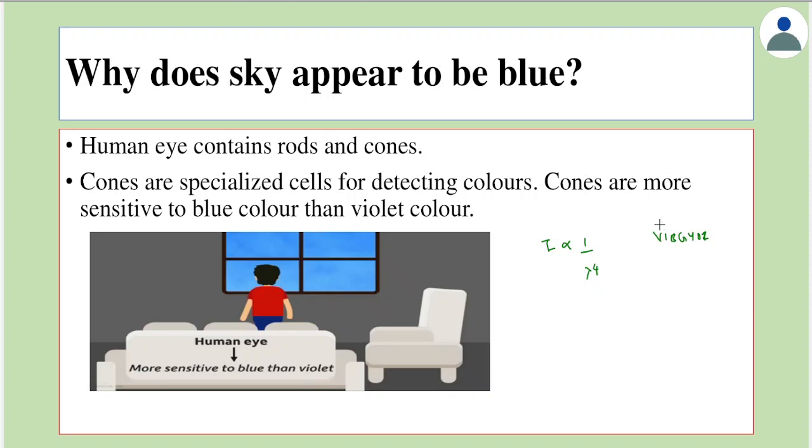You also know that in this order the wavelength is increasing, which means violet will have more frequency and less wavelength, and red will have more wavelength.